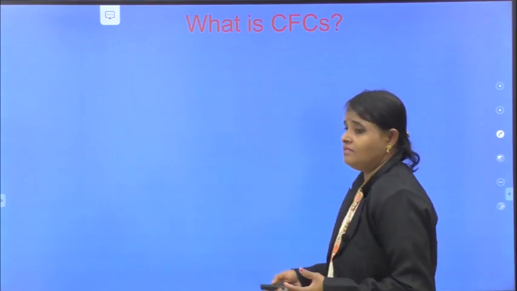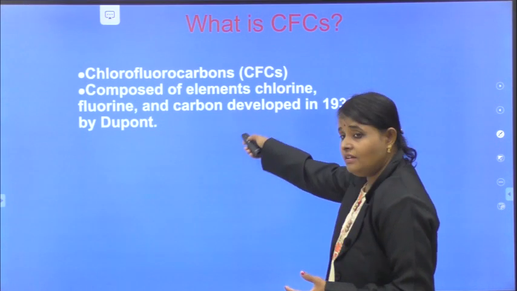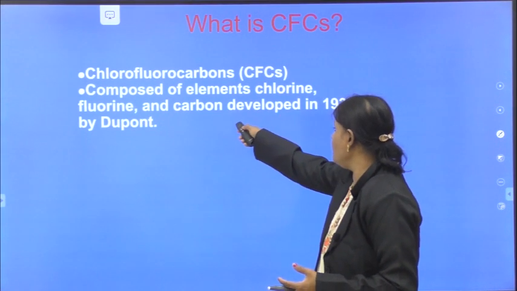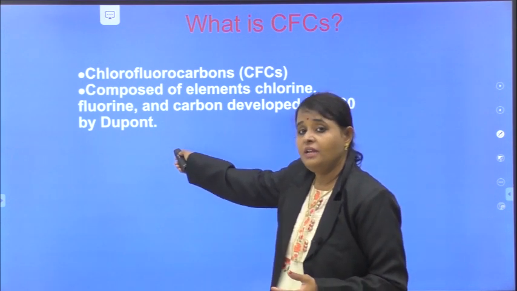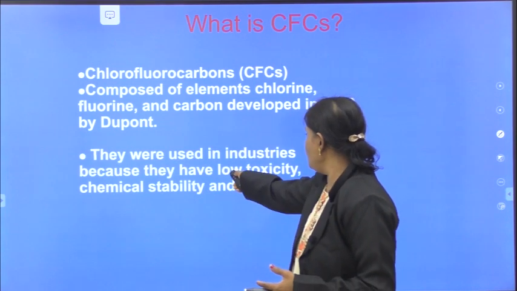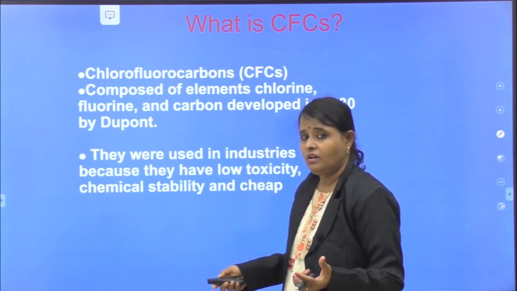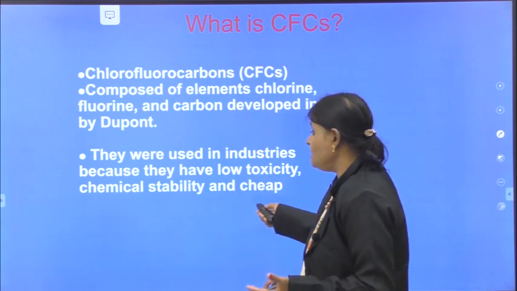What is CFC? You can see, composed of elements like chlorine, fluorine and carbon, developed in 1930 by DuPont. This is an American based company. They were used in industries because they have low toxicity. I told you they are not highly toxic. They are highly stable. They are cheap.